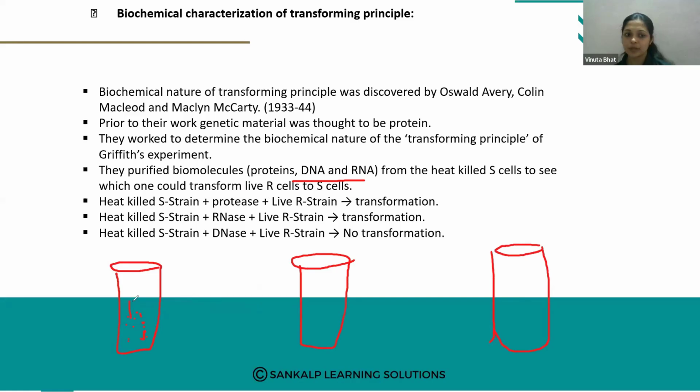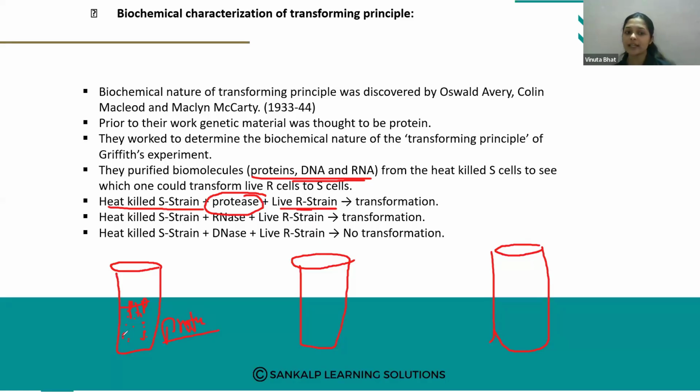So here protein plus DNA and RNA is present. Okay, so these three constituents are present. Here, same thing, they have added heat killed S strain plus living R strain, same as the last step of the Griffith experiment, and the protease enzyme. Protease enzyme is added. Okay, so protease enzyme digests the protein.